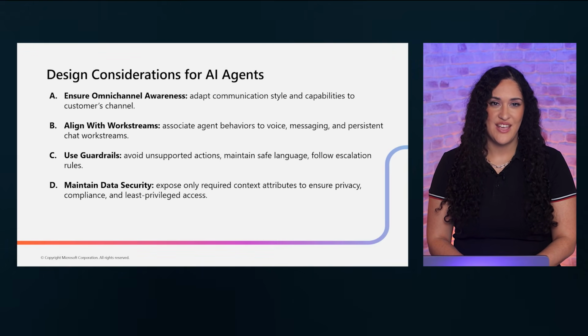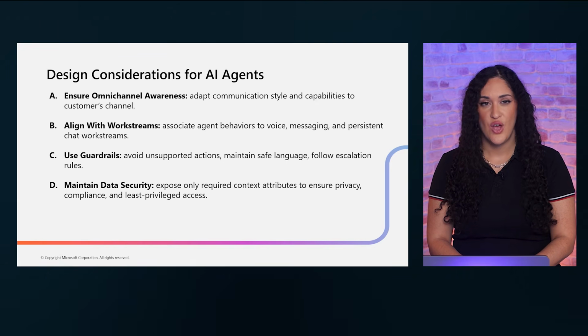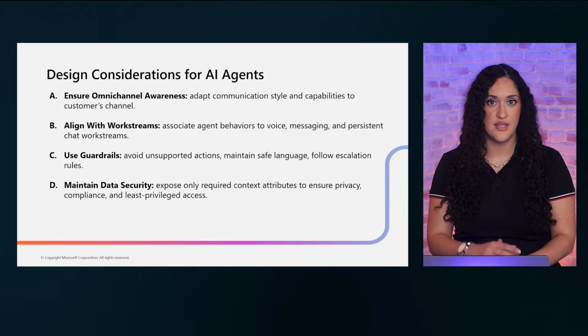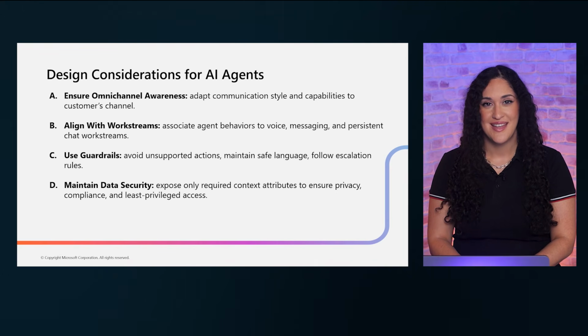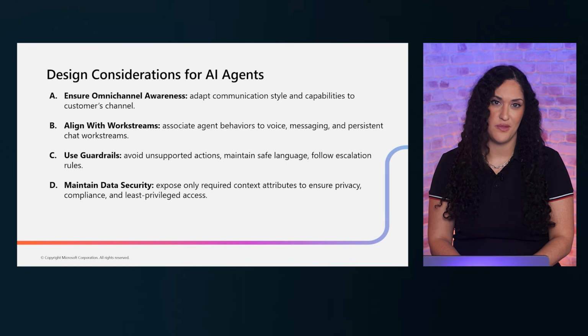When designing AI agents for contact center, keep these 4 design considerations in mind. First, ensure omnichannel awareness. Your agent must handle context transitions between voice, chat, and messaging seamlessly. Second, align with existing work streams. Your AI agents should complement established routing, queuing, and escalation processes, not disrupt them.